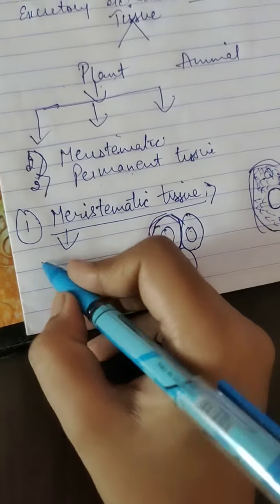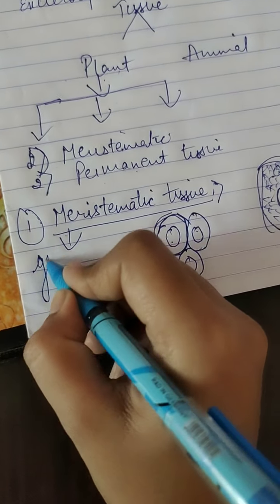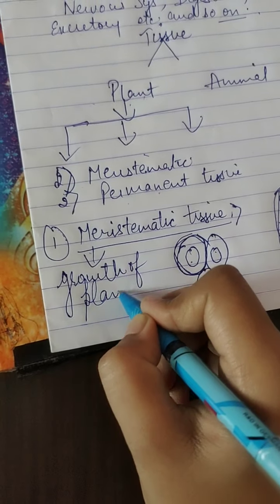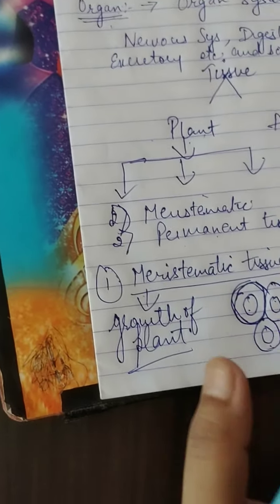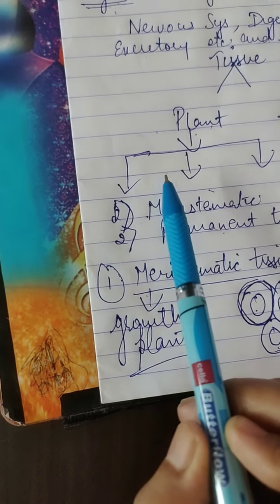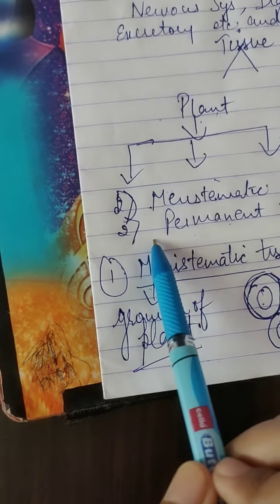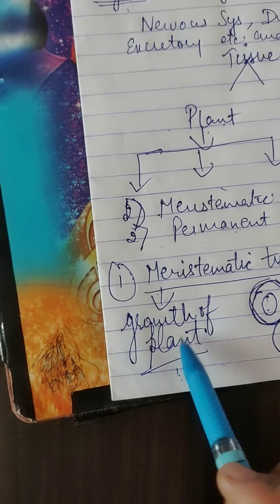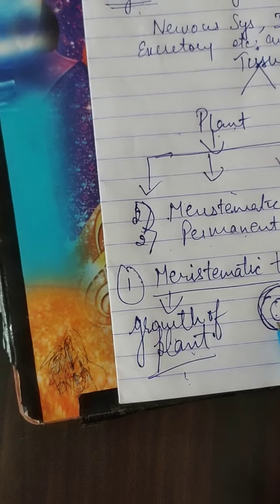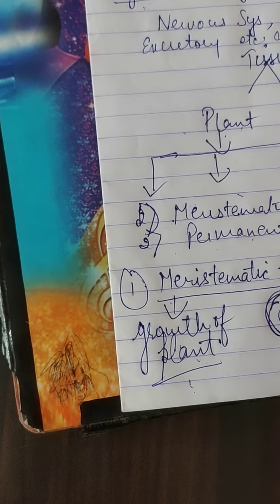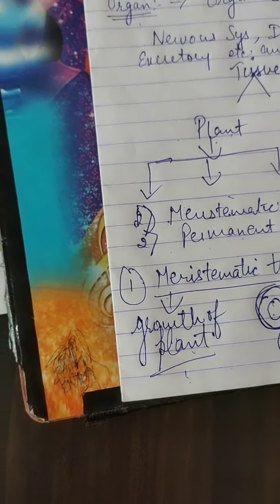And what is its main function? It is responsible for the growth of the plant. So students, as we discuss the various types of cells in plants or animals, the main thing you have to learn is the structure and the main function. As I am writing the function as well as describing the structure of our tissue, that is the only thing you have to understand and learn, nothing else.